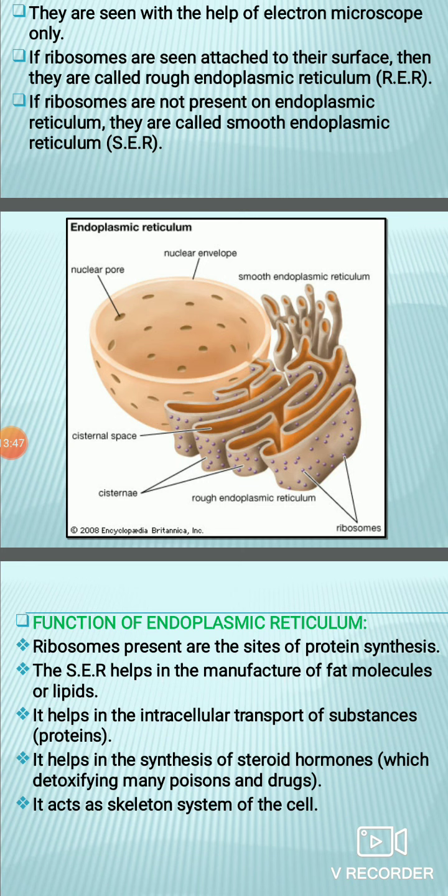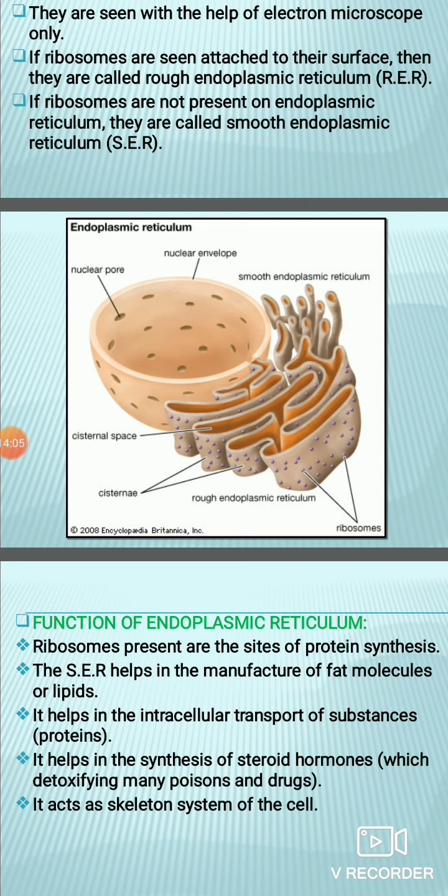Smooth endoplasmic reticulum also helps in the synthesis of steroid hormones. You all know that our body secretes a lot of hormones. Steroid hormones such as testosterone in males and estrogen in females are also secreted by smooth endoplasmic reticulum.